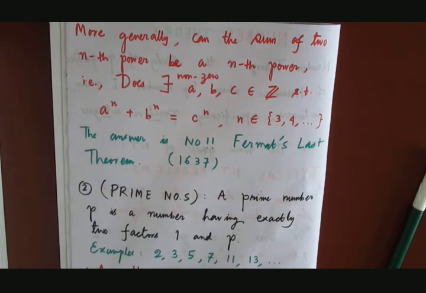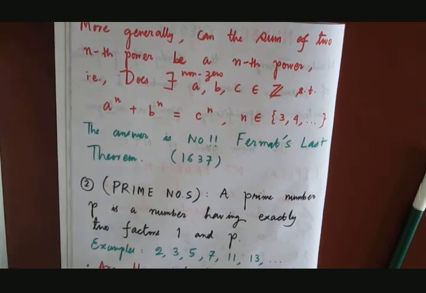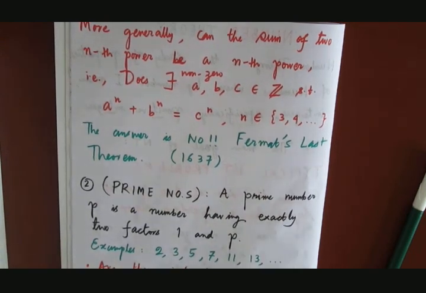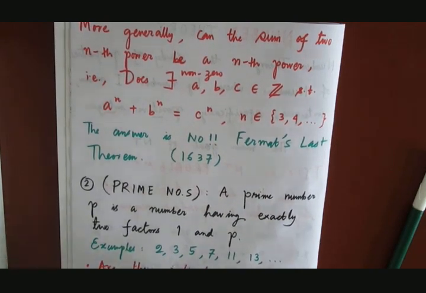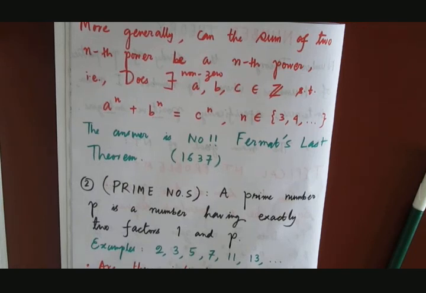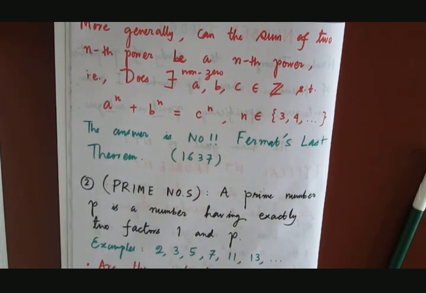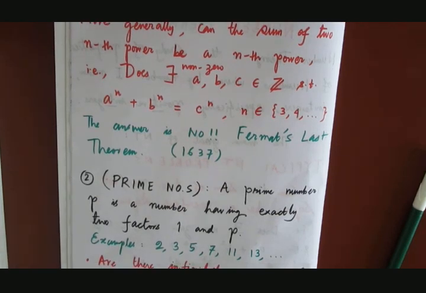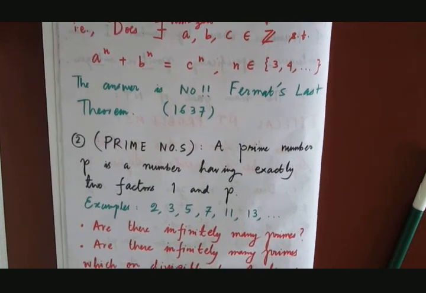Which prime numbers will leave remainder 1 on division by 4? One example is 5, because 5 is a prime and on division by 4 leaves the remainder 1. Another one is 13. So my question is, is this collection infinite, all those prime numbers which when divided by 4 leave the remainder 1?